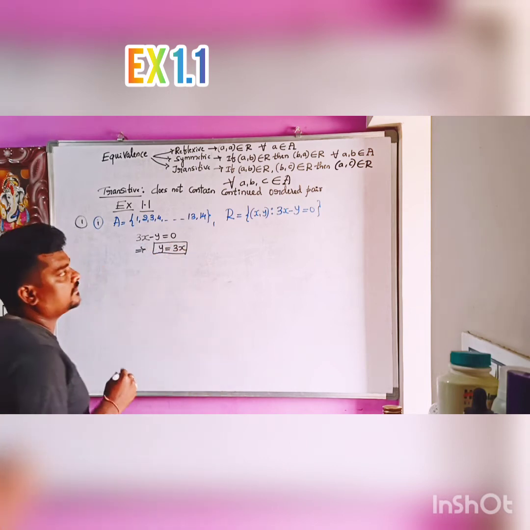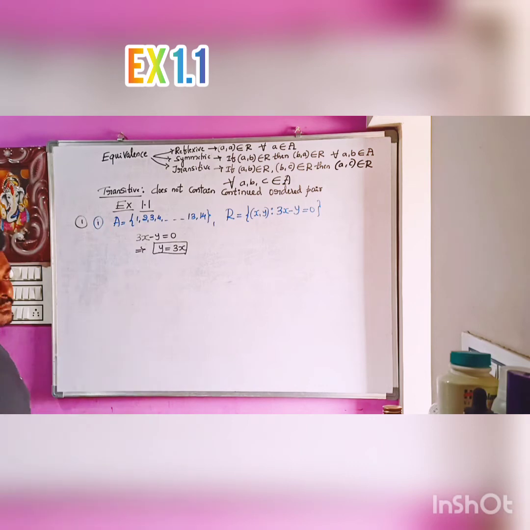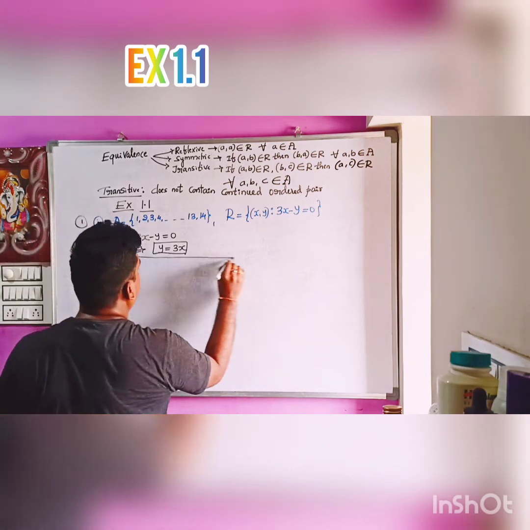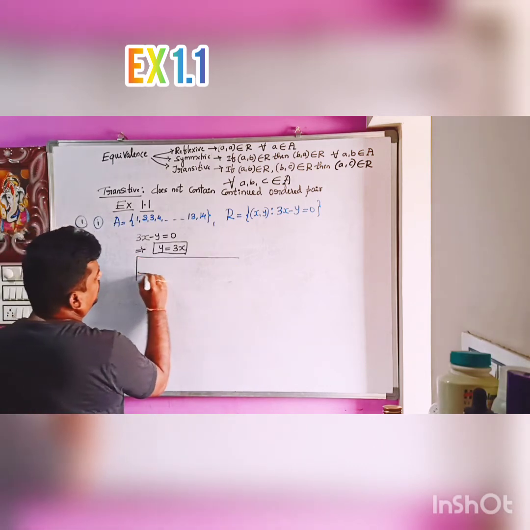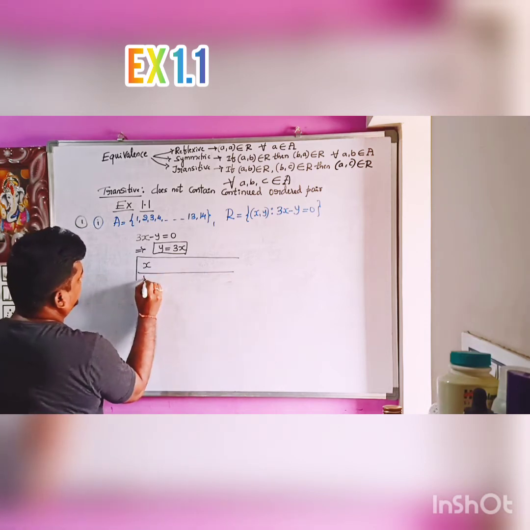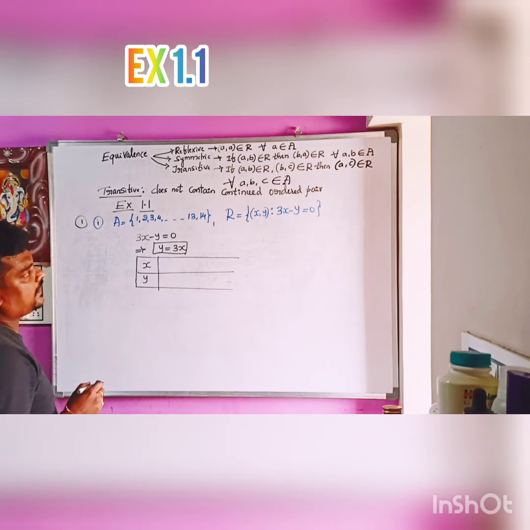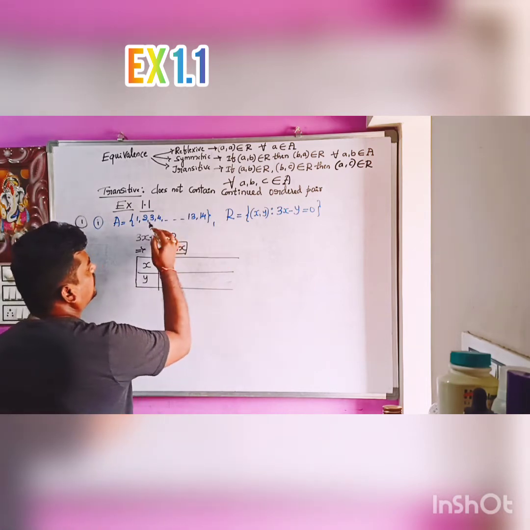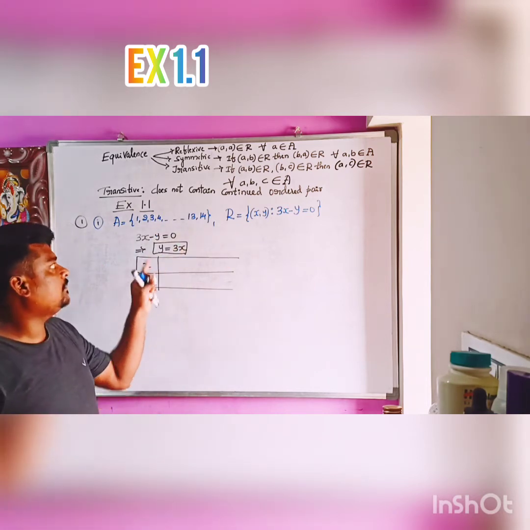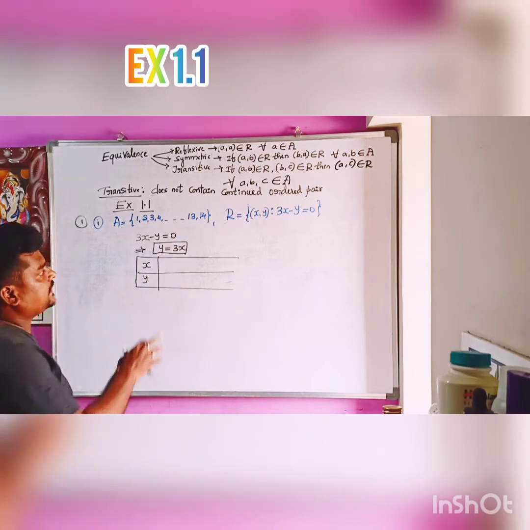Y equal to 3x. With this relation, is it possible to write this relation? Yes. We'll write a table first. So this is x and the corresponding y. The x and y can be any elements from this set.